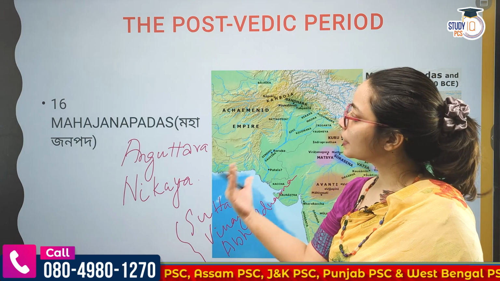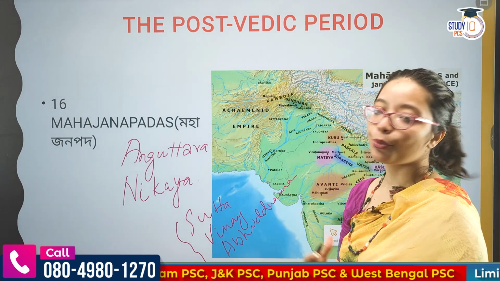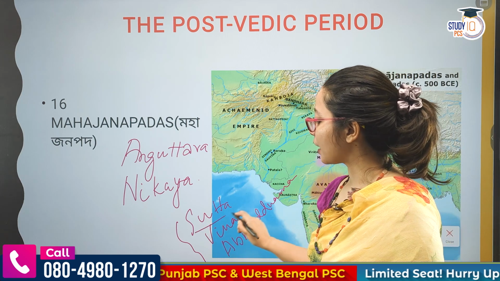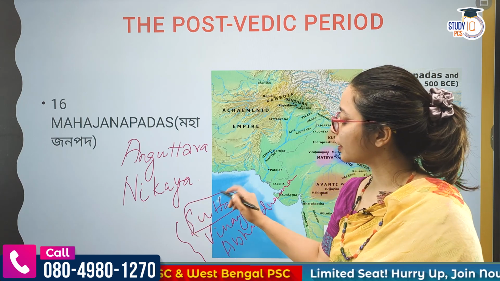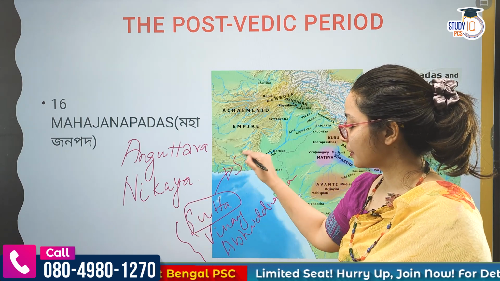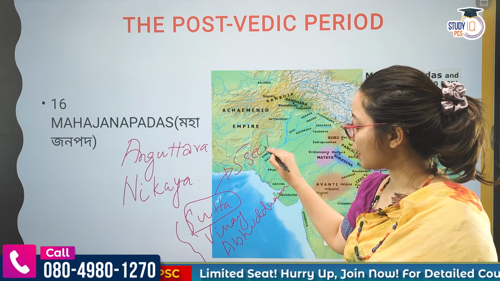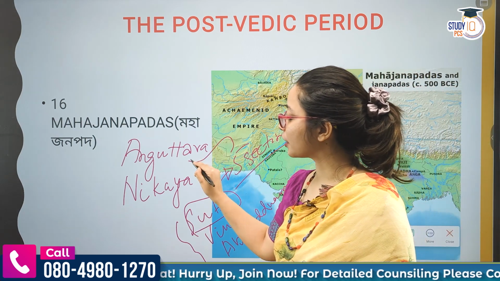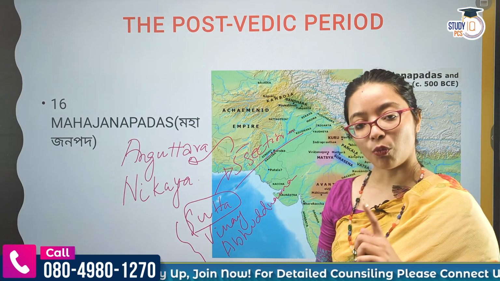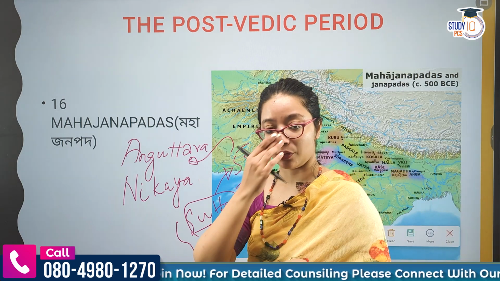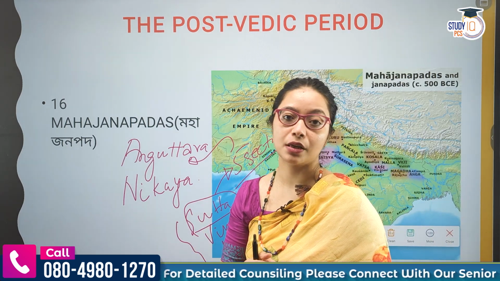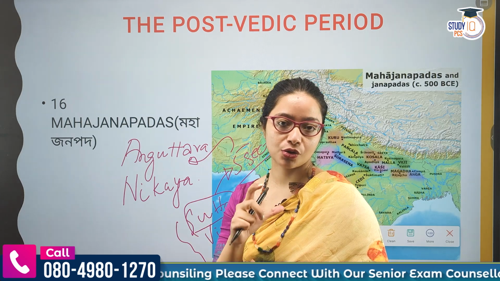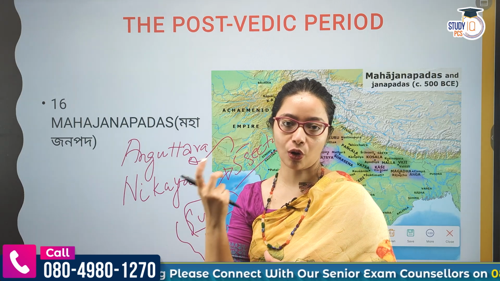Okay? So in which age do we see Buddhism? Basically in the post-Vedic period only. Now this Sutta Pitaka is divided into another 5 parts. Out of these 5 sections, one is Anguttara Nikaya, which talks about the 16 Mahajanapadas, big territories ruled by kings or oligarchies.